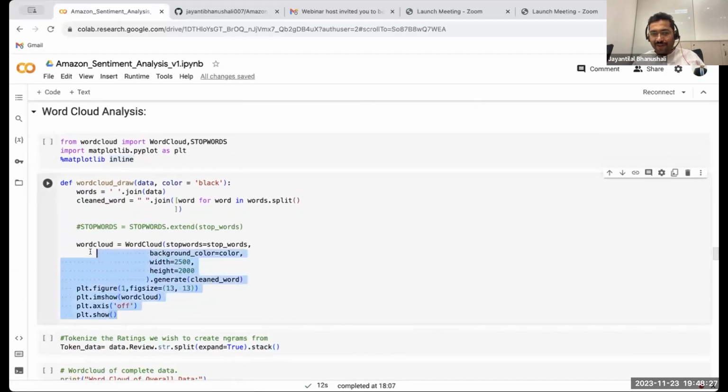So this is about graphics. What is the background color you want? What is the width you want? What is the height you want? Whether you want it to be a rectangular shape or a square shape, or a standing, vertical rectangular, and so on. So you can do that.